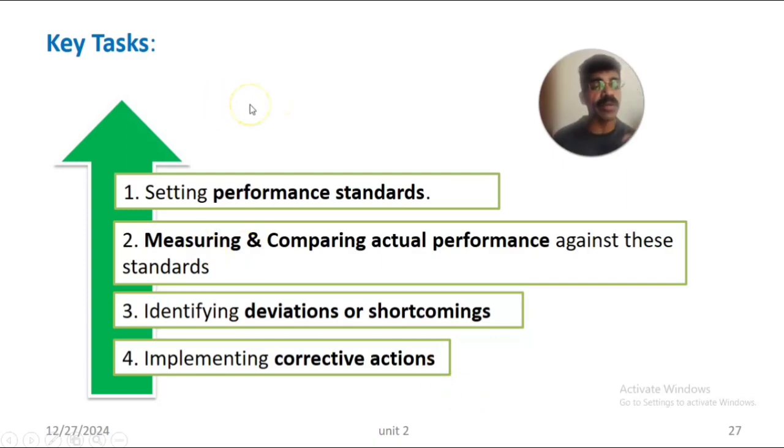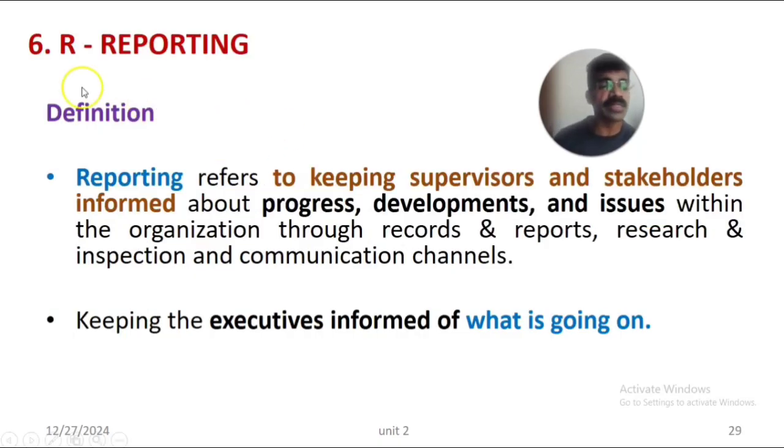Thus, there are four important key tasks in controlling. First one is setting performance standards. Second one is measuring and comparing the actual performance against the set standards. Then third one is identifying any deviations or shortcomings or problems or issues in following the standards and quality of the organization. The last one is implementing the corrective actions if it is necessary to achieve the objectives or goals of the organization. Then the sixth function is R.